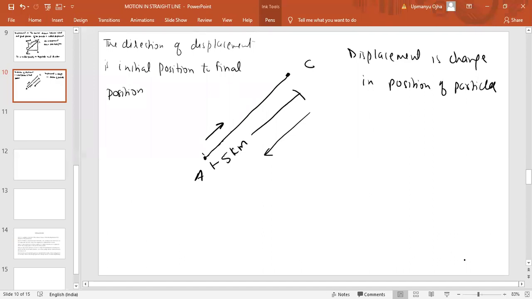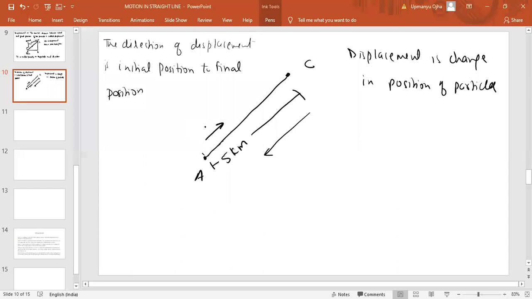I will tell you something about vectors here. A vector has direction, and the direction is always denoted by the arrow. The arrow shows us the direction. This is the head of the arrow, and this is the tail.